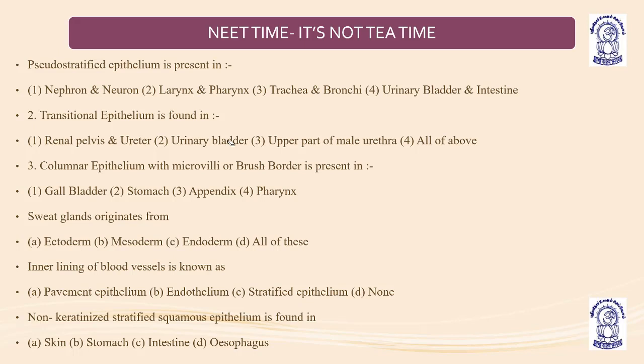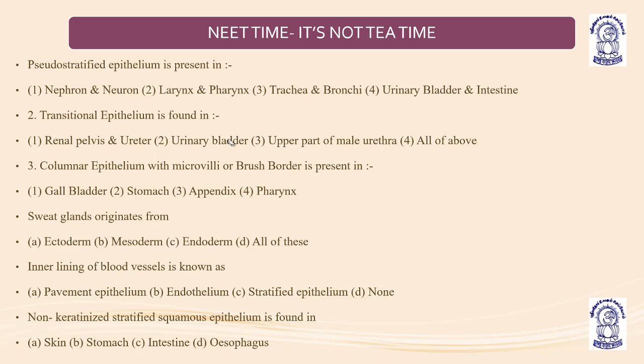Okay. Inner lining of blood vessel is known as what? Endothelium. Non-keratinized stratified squamous epithelium is found in which part? Skin, stomach, intestine, or esophagus.